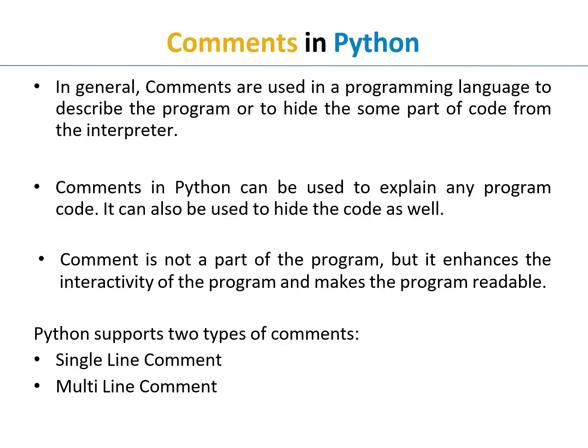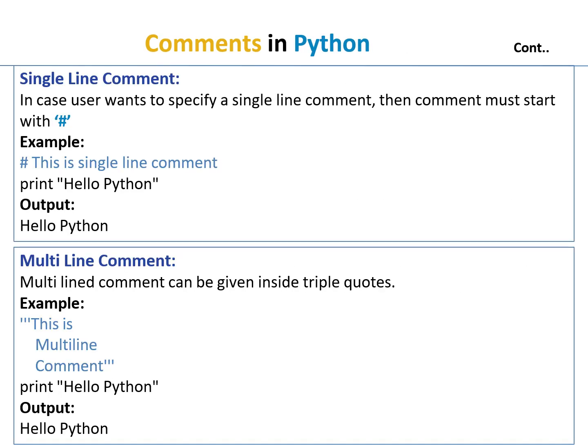First of all, we want to see a single line comment. In case the user wants to specify a single line comment, the comment must start with a hash symbol. For example, this is a single line comment. We use a hash symbol before it, so this line is considered a single line comment. Then we write a Python line like print hello Python. Then the output only shows hello Python because we used a hash symbol before the line, so it is considered a single comment line.